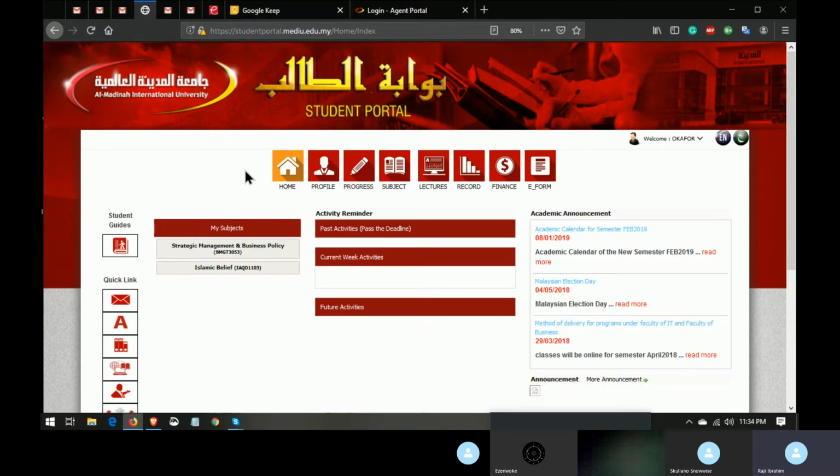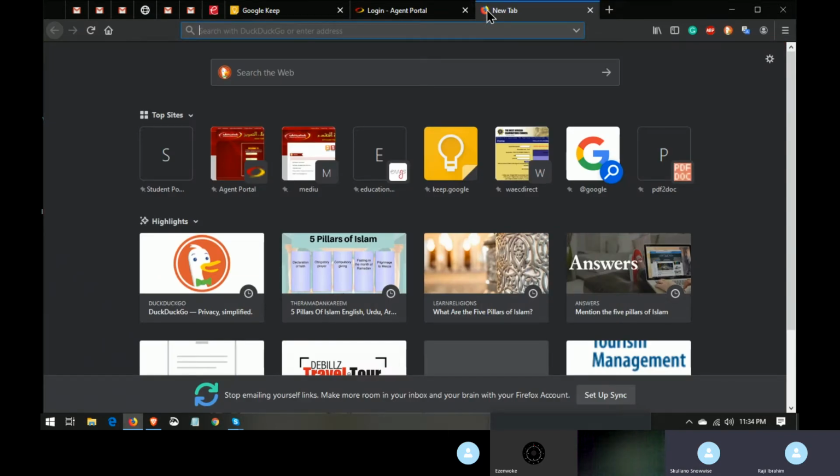What you have to do is make sure in the browser you want to use to write your exams, your portal is open. Then open a new tab. When you open a new tab, copy the link that the lecturer gave you and paste it in that new tab.